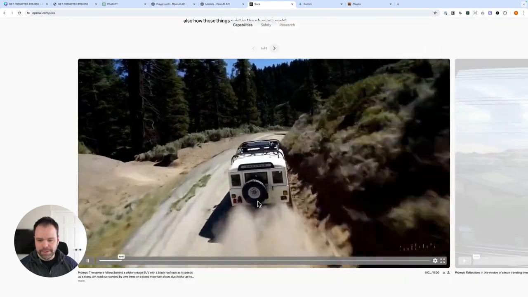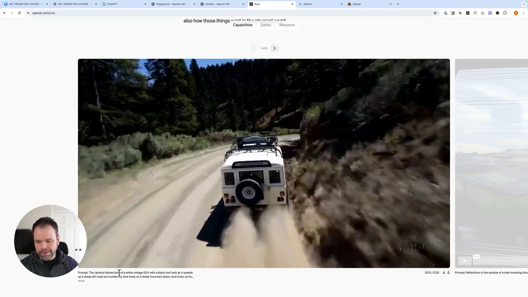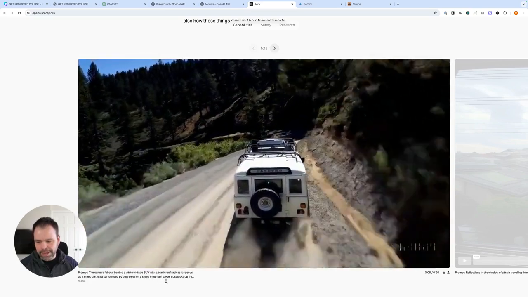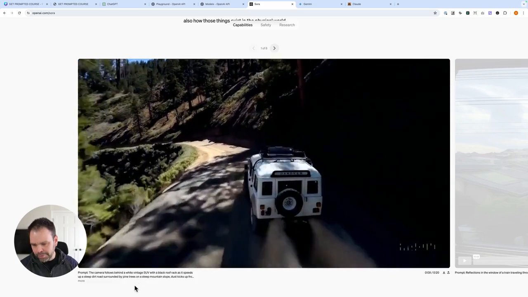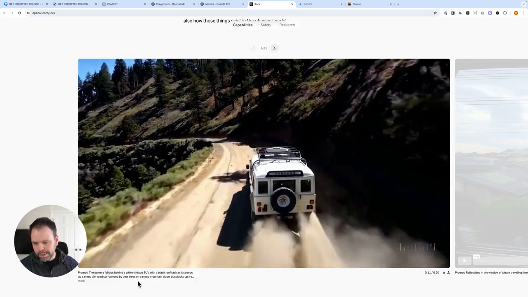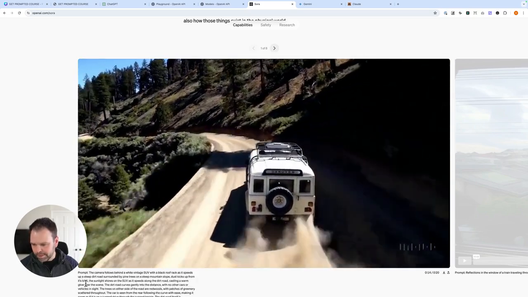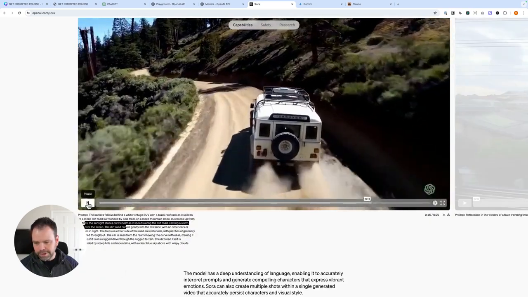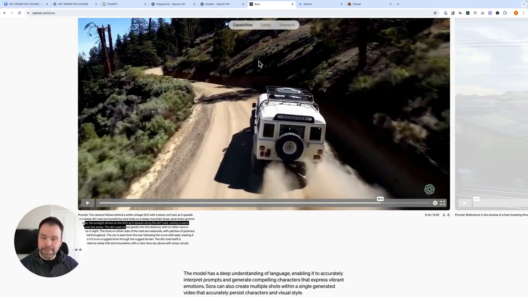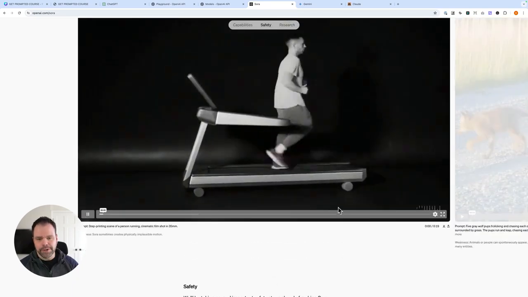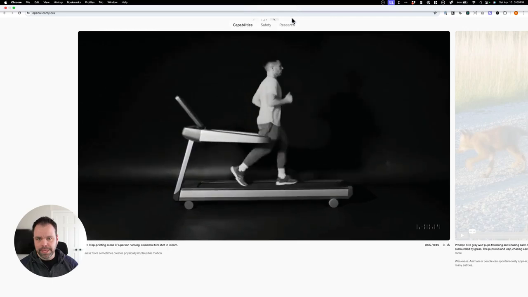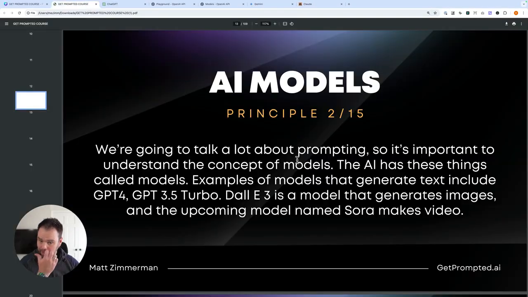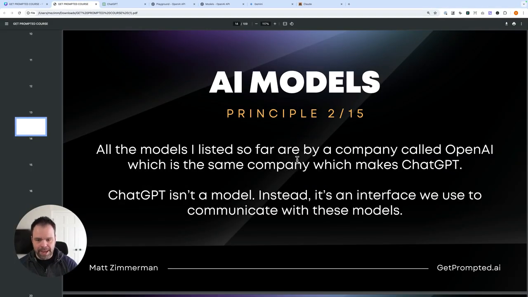Here's another example. The prompt is the camera follows behind a white vintage SUV with a black roof rack as it speeds up a steep dirt road surrounded by pine trees on a steep mountain slope. Dust kicks up from its tires, and there's more stuff in here for the prompt also. Absolutely amazing. Some of you might have seen this, some of you might not have, but this is going to be a game changer in terms of just reality itself. So that's called Sora.